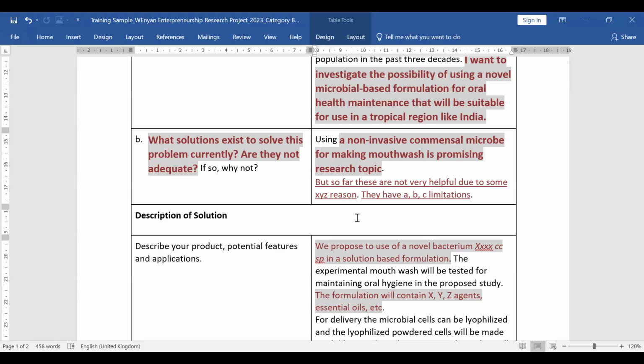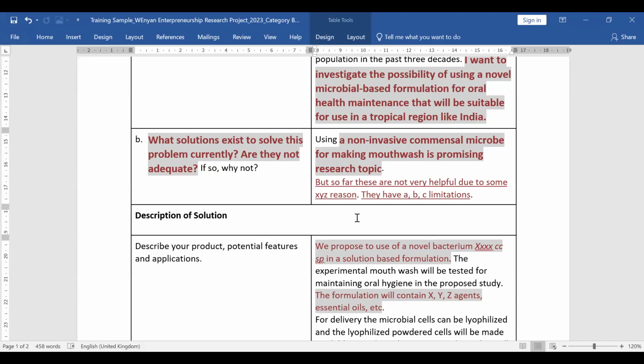So you are supposed to write a little bit of what is already there in this problem area, what is the solution which is already existing. And then by the second part, are they not adequate, we are trying to ask you what is your contribution?